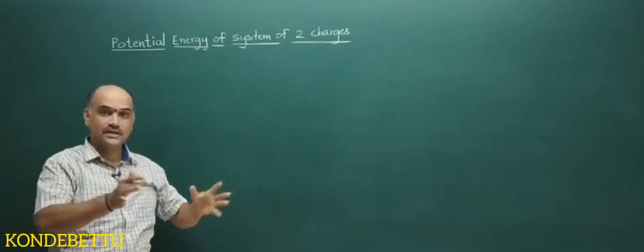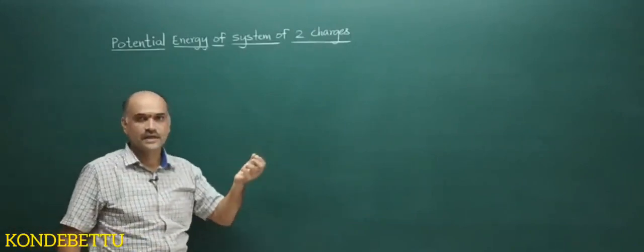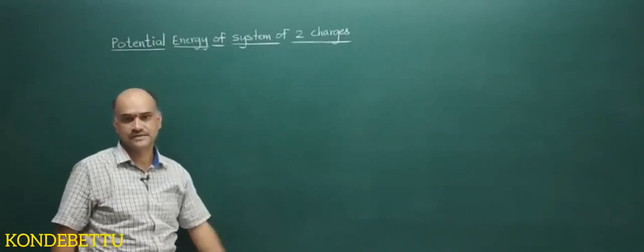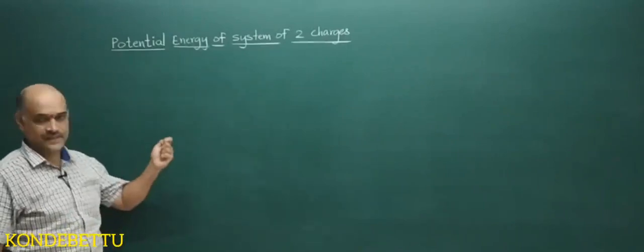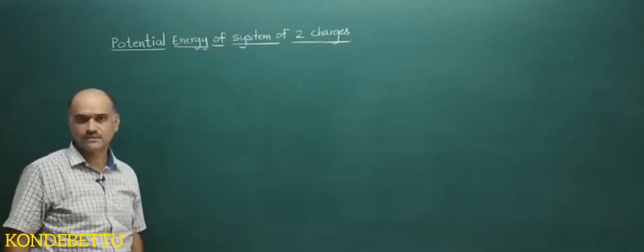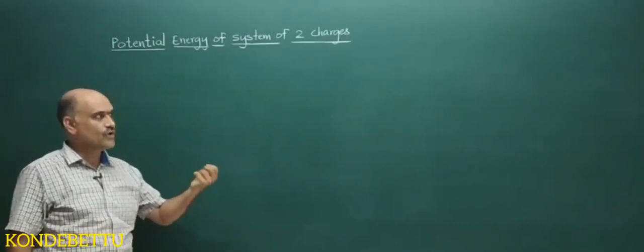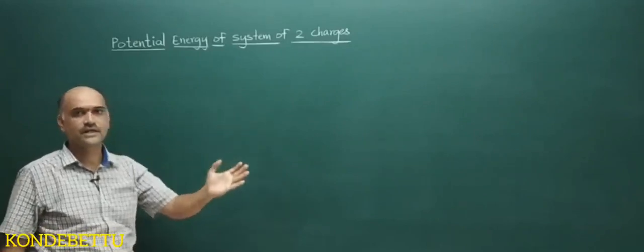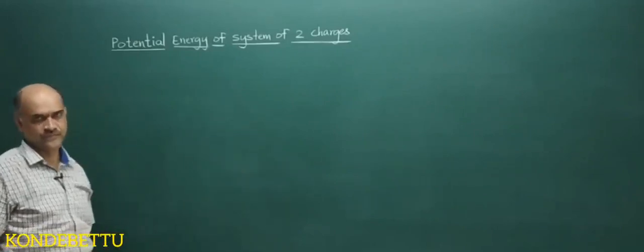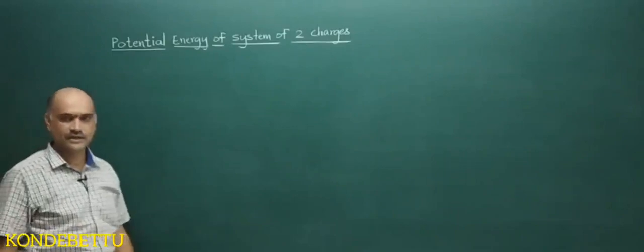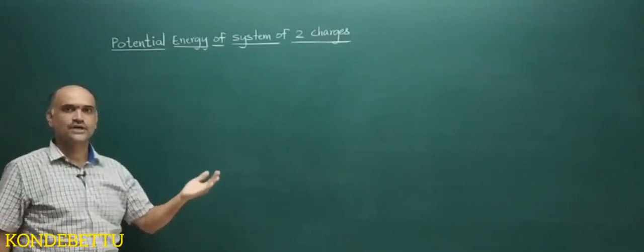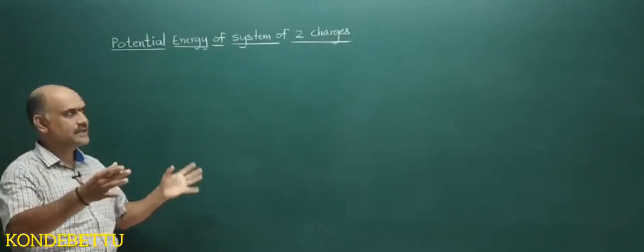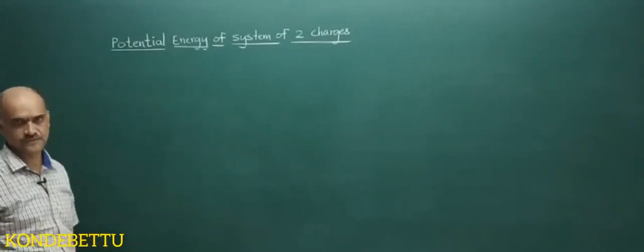The work done on those charges is stored as potential energy of that system. So you can say that potential energy of a system of charges is the work done to bring those charges from infinity to their given positions.